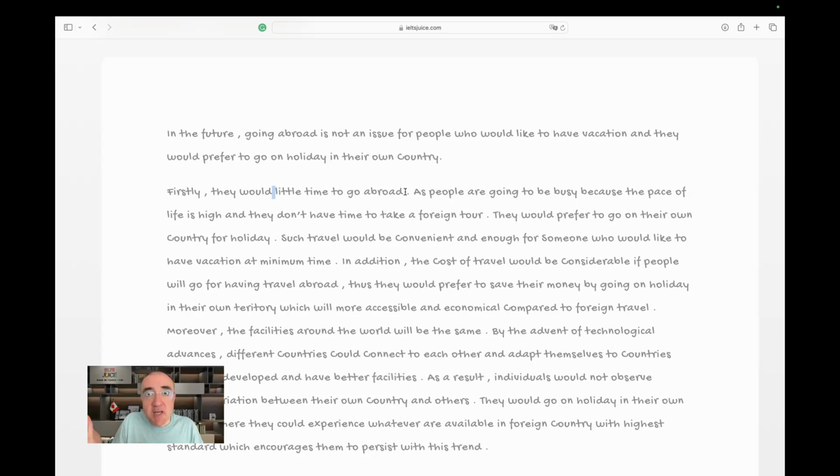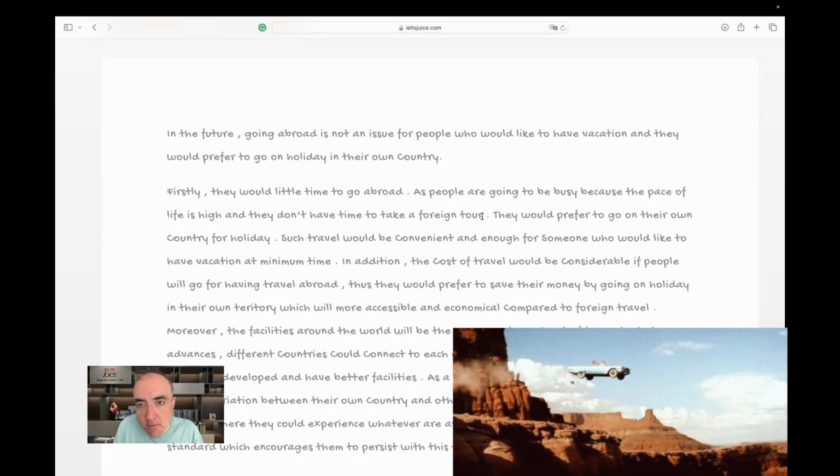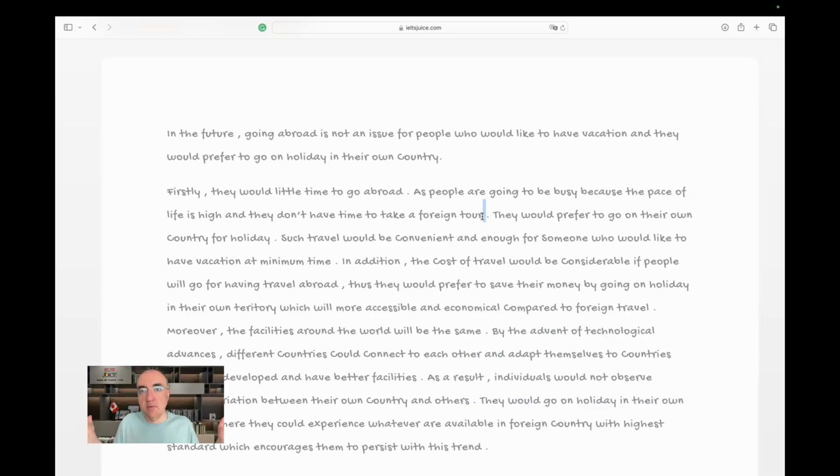Now, that confuses me. As people are going to be busy because the pace of life is high and they don't have time to take a foreign tour, what happened? So I believe this is wrong. People are going to be busy because the pace of life is high.